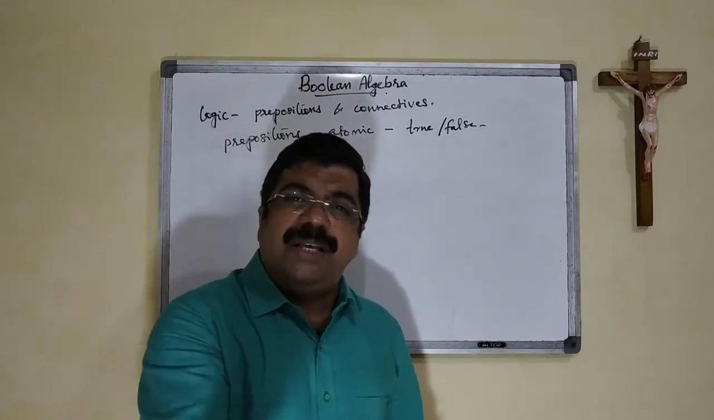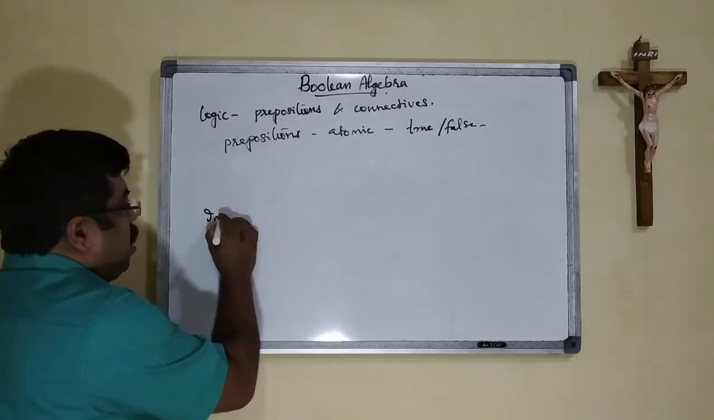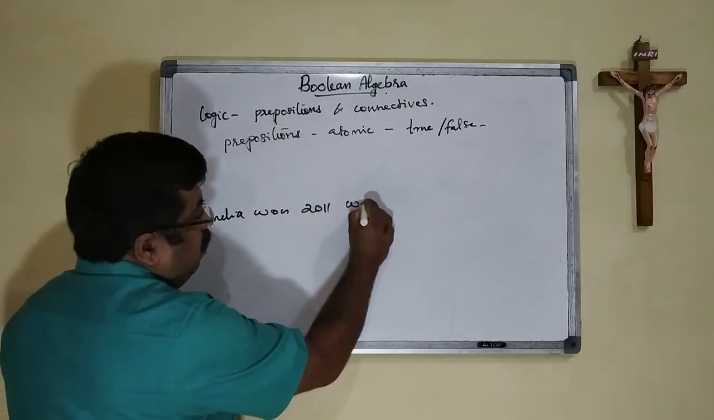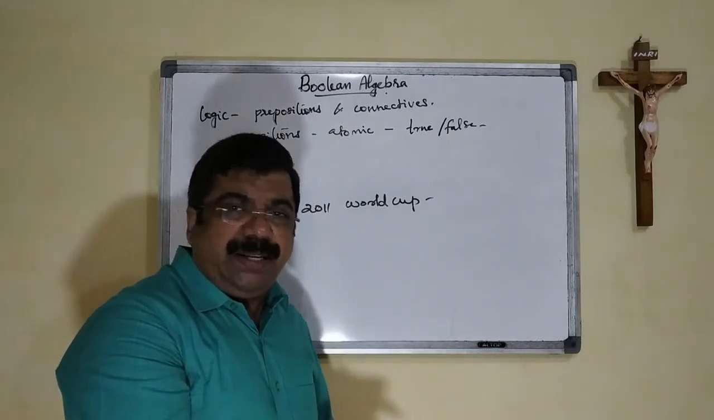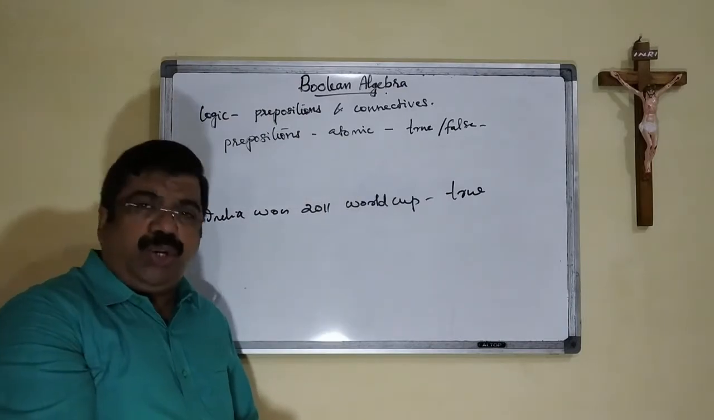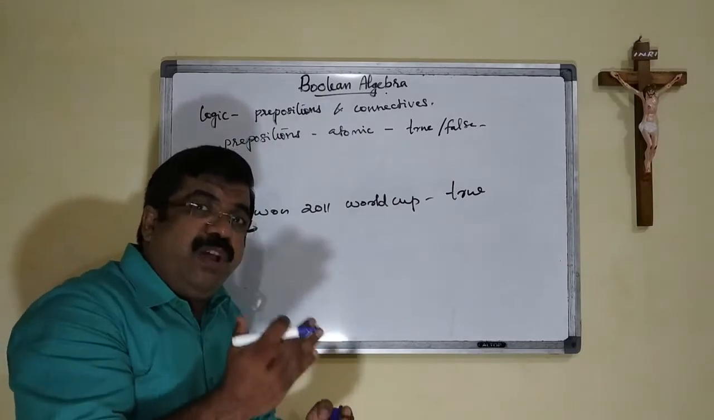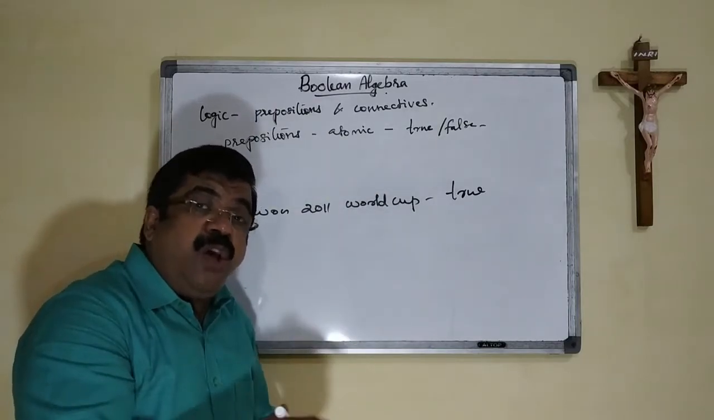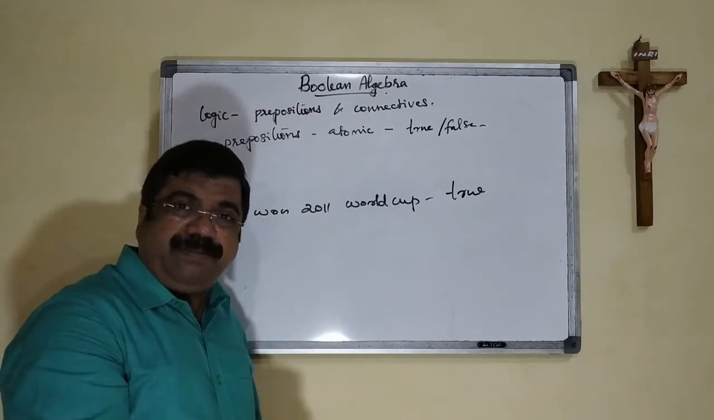So we can have certain examples. Like we say, India won the 2011 World Cup. So we have a certain answer for that. We may say that it is true. The statement I wrote is true. So here the statement is indivisible. When we divide it into different pieces or units, that statement may not have a full meaning. That's why we say that it is an atomic statement.